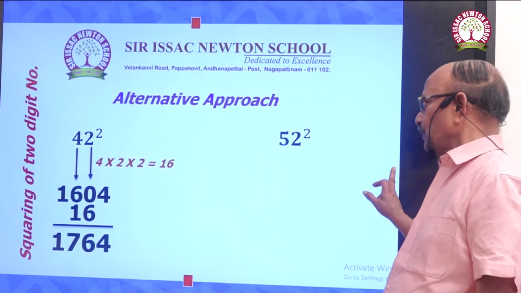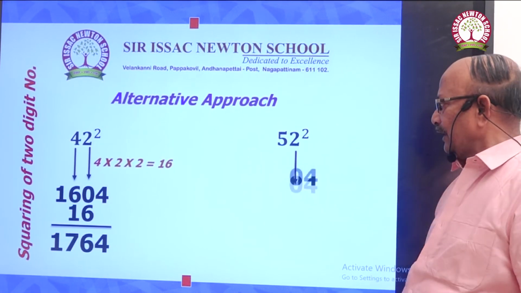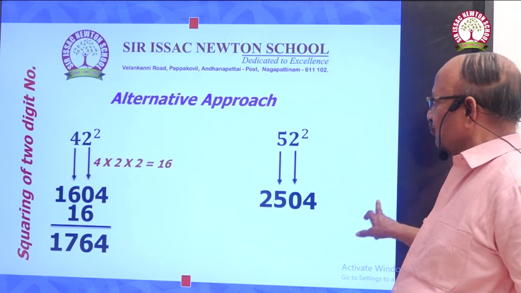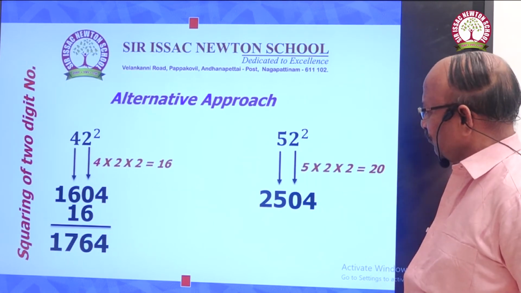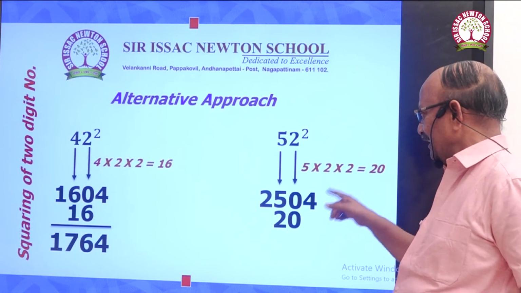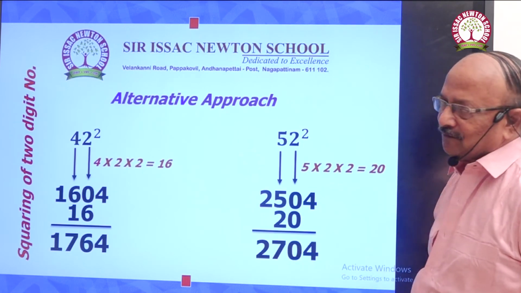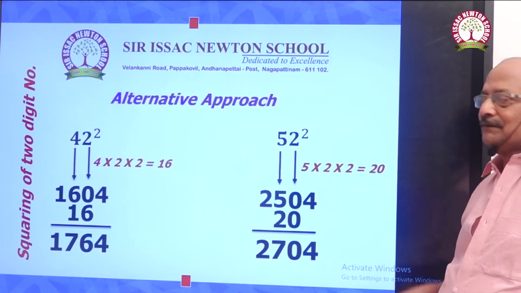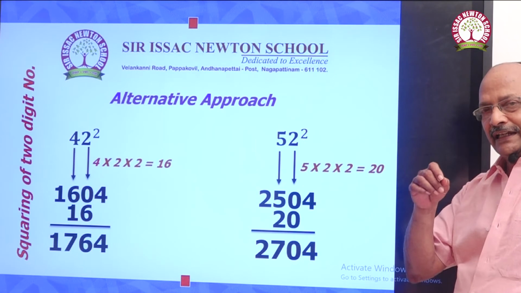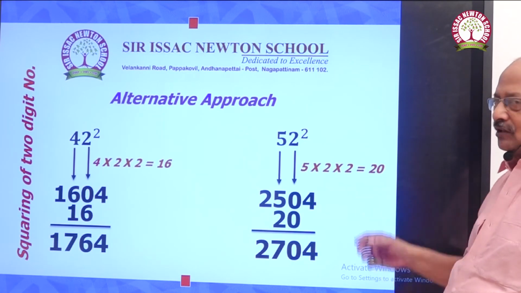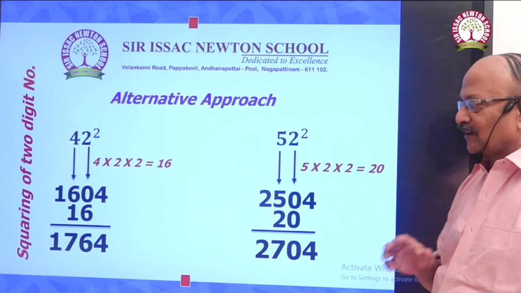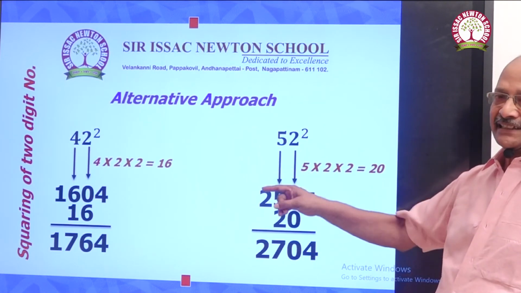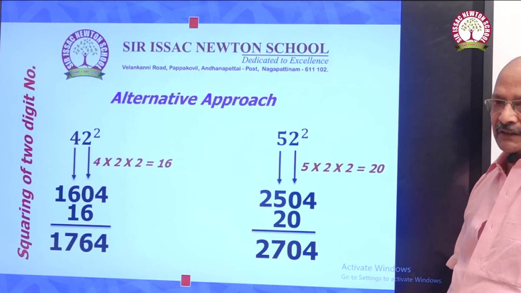Similarly for 52, RHS equal to 2 square which is 04, left hand side 5 square is equal to 25. So the 3 numbers multiplied give you the value 20. When I bring it over here and add it, this gives you a value of 2704, which is supposed to be the best way without any problem, without any long time gap. You can solve it within a short span of time. This will be the most comfortable way of squaring numbers of 2 digits.